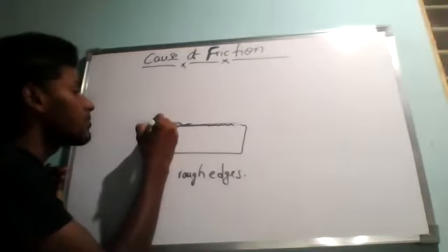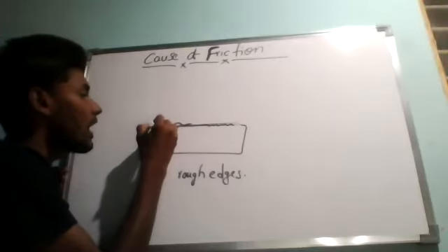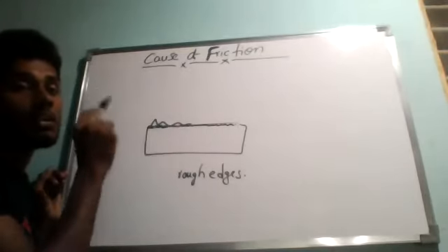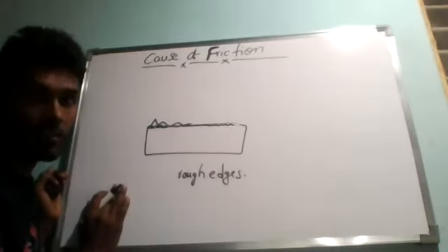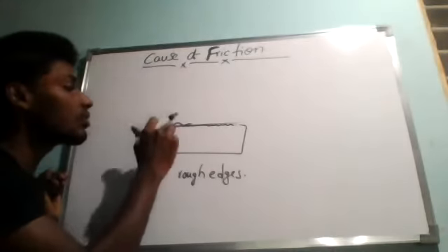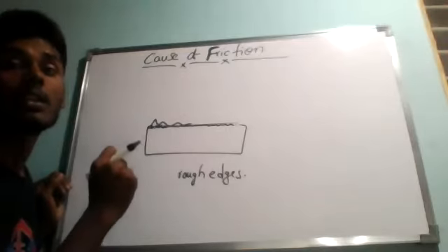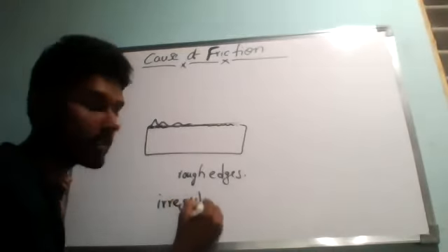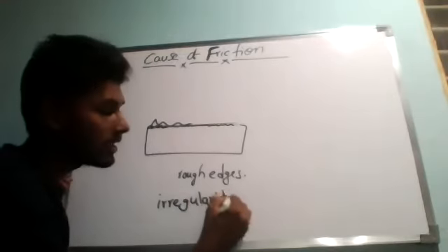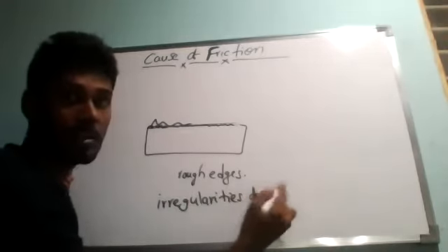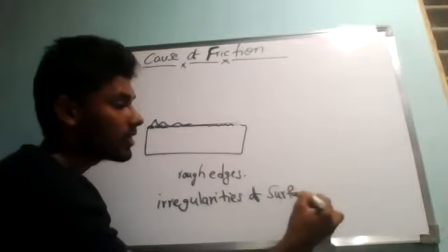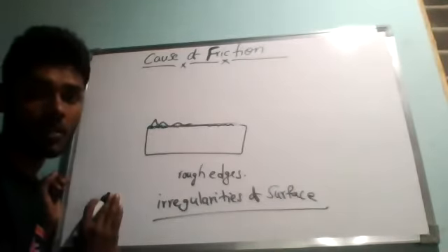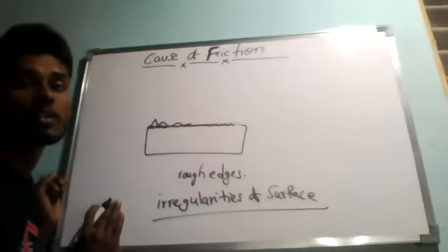What do we call them? Hills mean ups and grooves mean downs. Ups mean hills, downs mean grooves. Every surface has some hills and grooves on the surface of the object. These hills and grooves are called irregularities of surfaces. Irregularities, understanding? So what are the irregularities of surfaces? The hills and grooves on the surface of an object are called irregularities of surfaces.